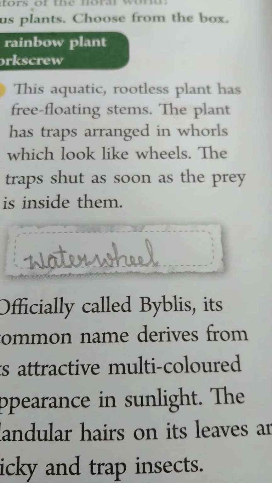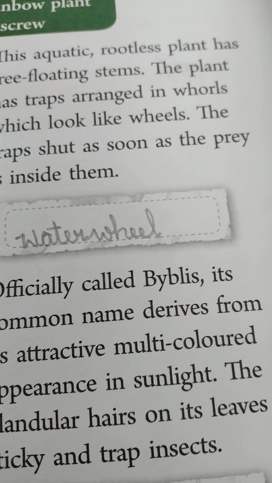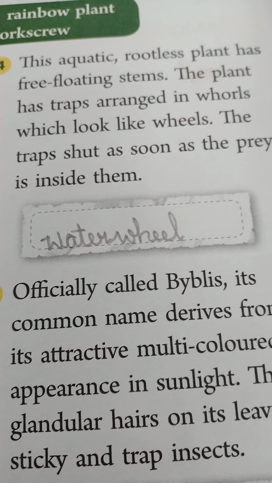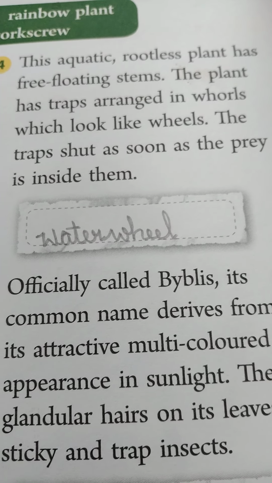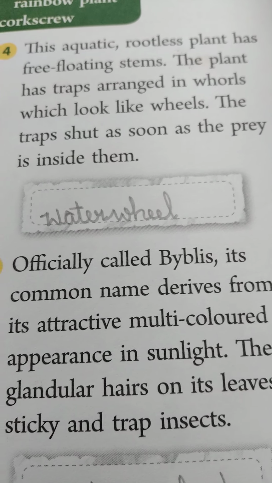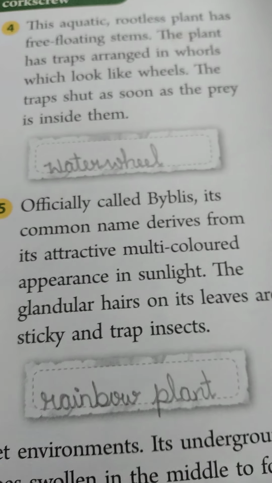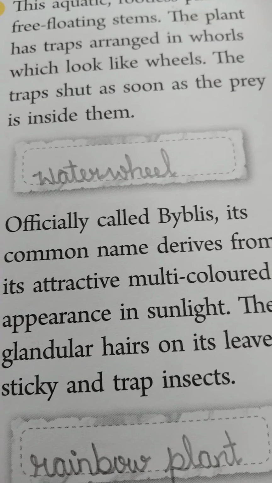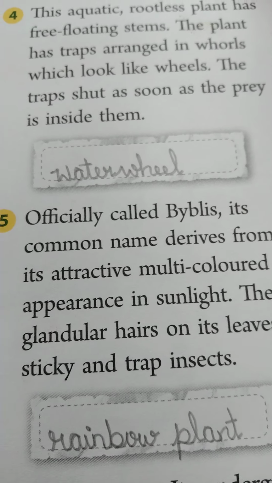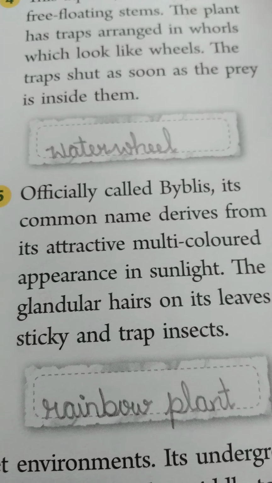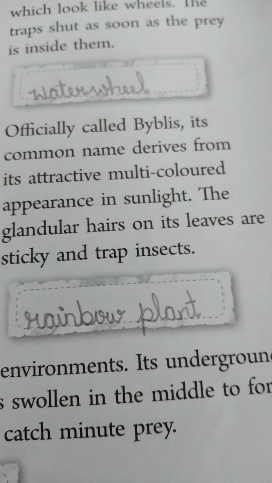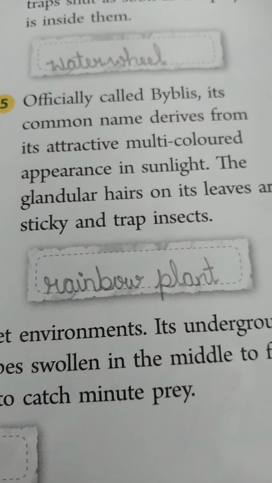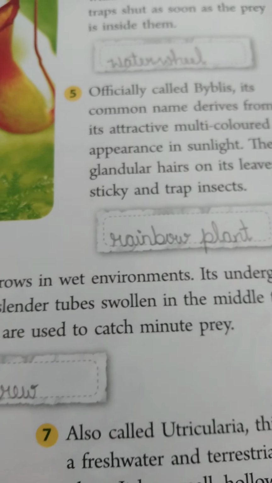Okay. Then next point, the fourth one. This aquatic rootless plant has free floating stems. The plant has traps arranged in whorls which look like wheels. The traps shut as soon as the prey is inside them. The answer is water wheel. Officially called Byblis, its common name derives from its attractive multicolored appearance in sunlight. The glandular hairs on its leaves are sticky and trap insects. The name of the plant is rainbow plant.